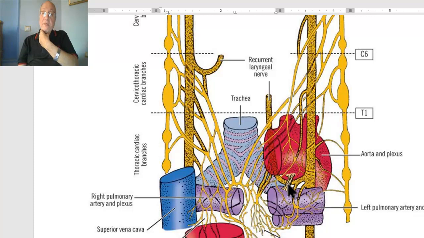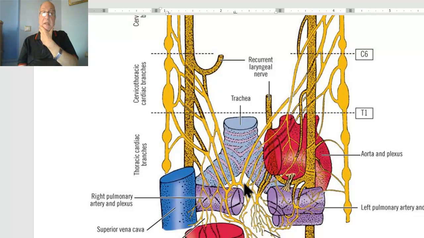These two branches form this small cardiac branch, which is the superficial cardiac plexus, and this plexus gives branches to what? First of all, it gives branches to the large plexus, the deep cardiac plexus.